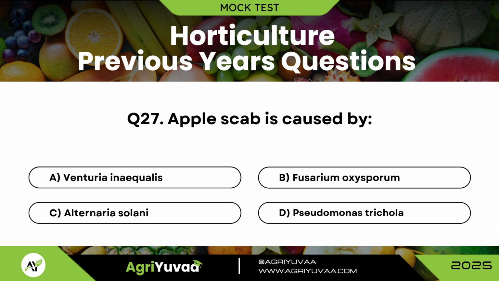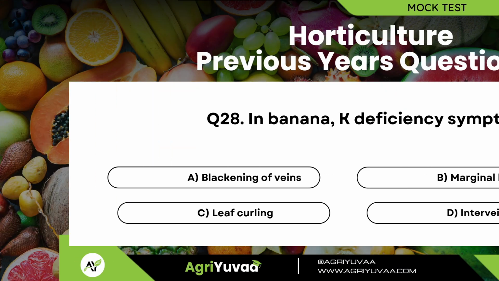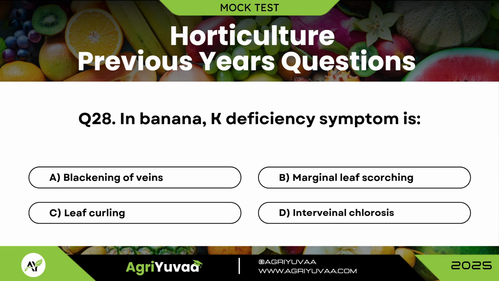Question number 27. Apple scab is caused by? Option A is correct, Venturia inaequalis. Question 28. In banana, K deficiency symptom is? Correct answer is option B, marginal leaf scorching.